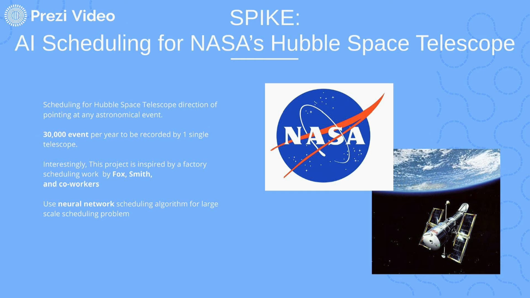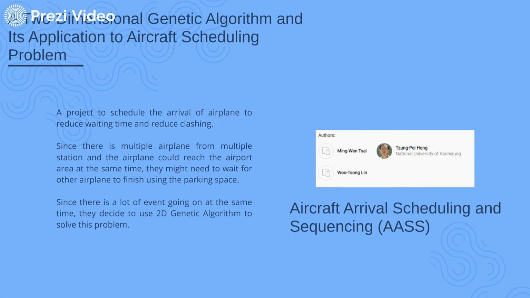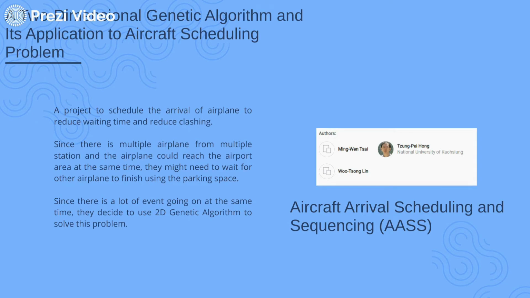Interestingly, this project is inspired by a factory scheduling work by Fox, Smith and co-workers. Then, Zun Pei Hong used a two-dimensional genetic algorithm to solve their aircraft arrival scheduling and sequencing problem.